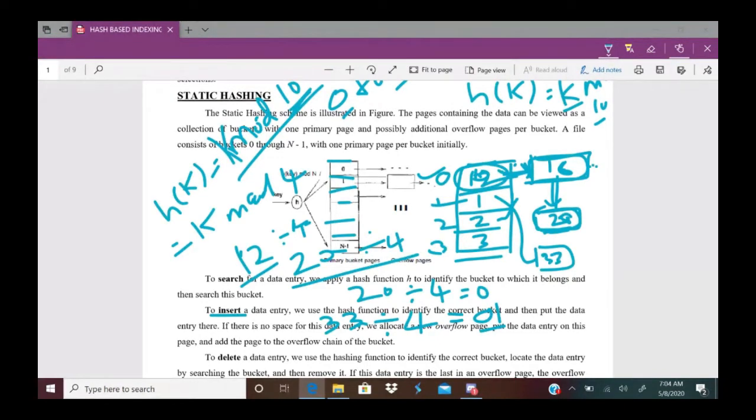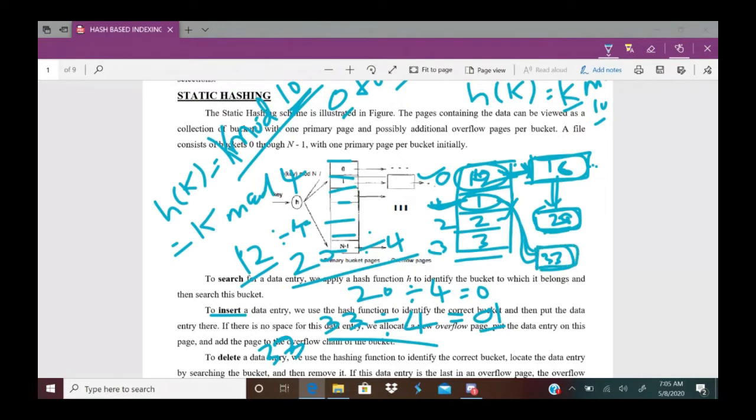Now if I want to delete a record, let us say I want to delete record 33. Again it will perform the hash function 33 mod 4, where 4 is my bucket size. 33 mod 4 is 1, so it will go to bucket 1, which contains the index record 1, linked with a chain of index records.